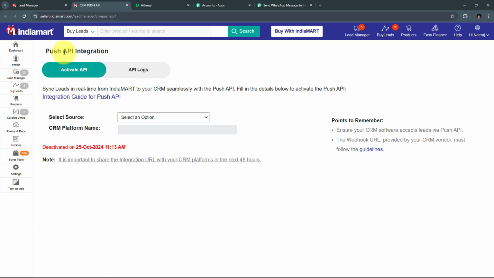And here in Push API, I need to create a Push API integration so that I can connect IndiaMART with Pabbly Connect. And as I receive a new lead or an inquiry in IndiaMART, automatically the response of those leads and inquiries will be sent to Pabbly Connect. So here first I need to select my source. I'm going to open this tab, and here I want to connect Pabbly Connect. My source is not present, so I'm going to select other here.